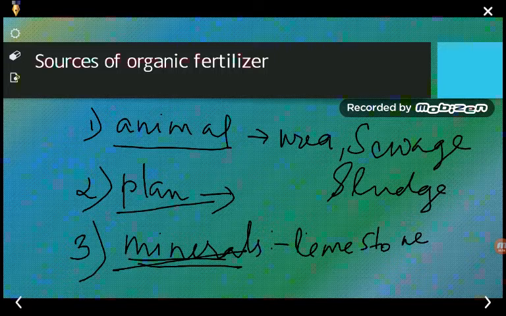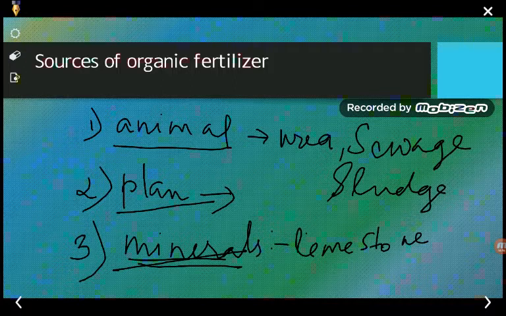So in this way we can say that the organic fertilizers may be divided into three types based on the sources: animal, plant and minerals. So when the animal waste can be used as a fertilizer, then it is said to be an animal fertilizer. Similarly, plant fertilizers, and the minerals, where most of the content from mining consists of minerals. So when these minerals are mixed with certain naturally occurring substances, then they act as fertilizers.